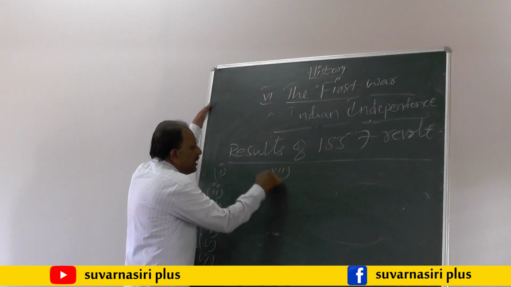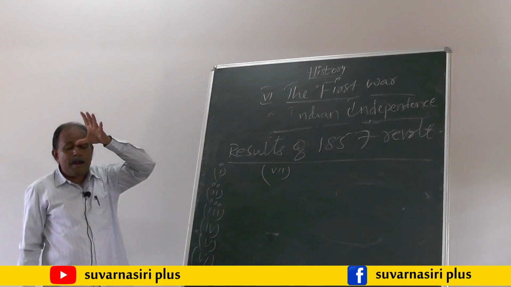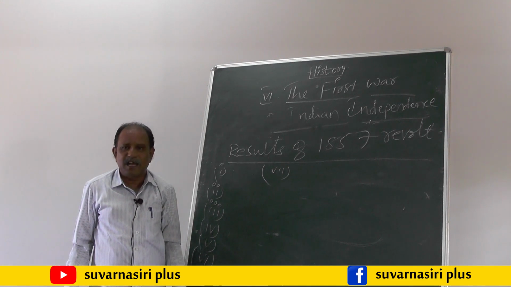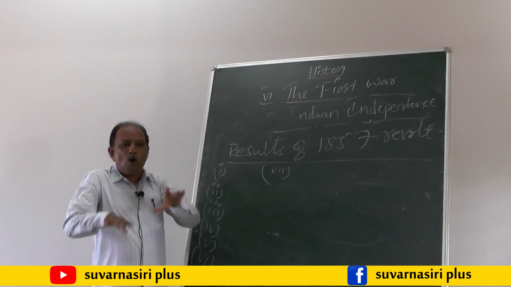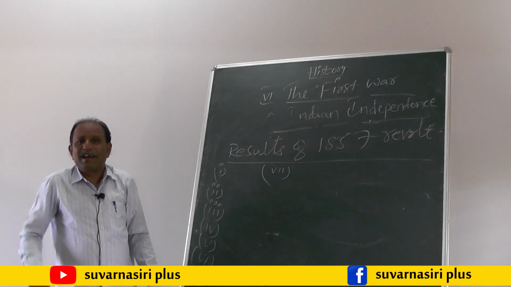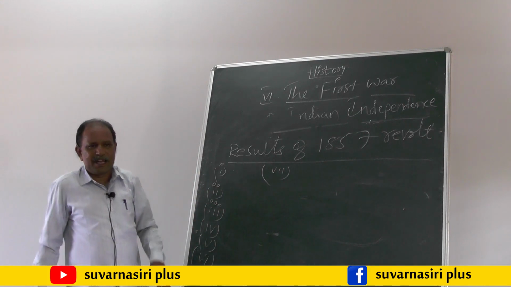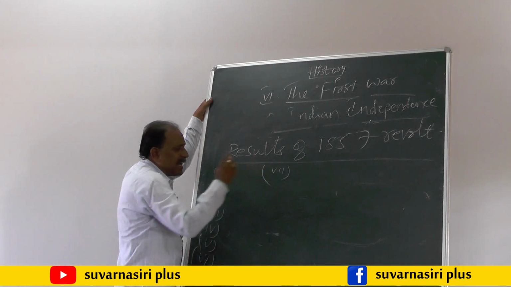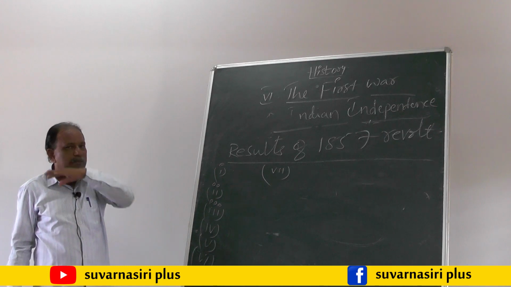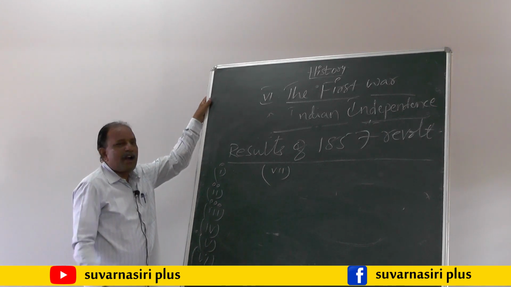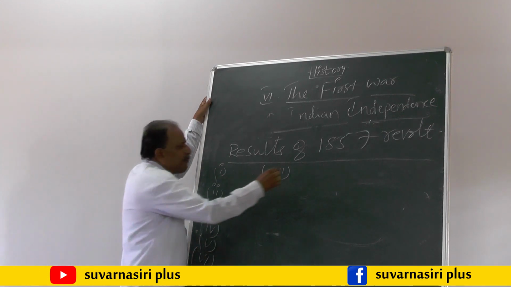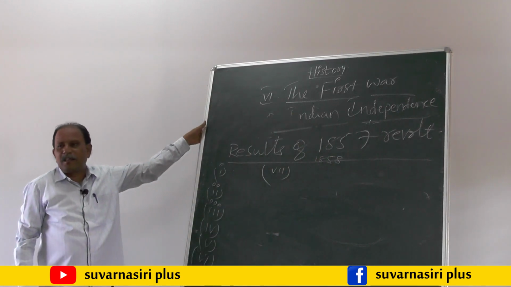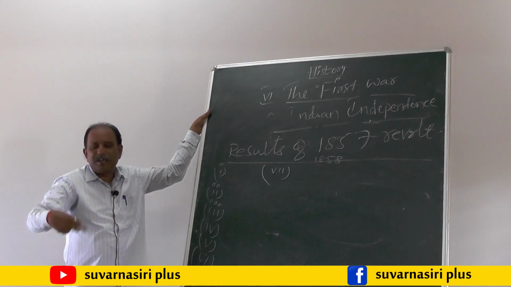The seventh point we have to write like this: the Queen of England also promised the Indians that the British government won't interfere in the religious matters of the Indians. That was also promised by the Queen of England after the 1857 revolt, in the year 1858, known as the Declaration of the Queen of England.